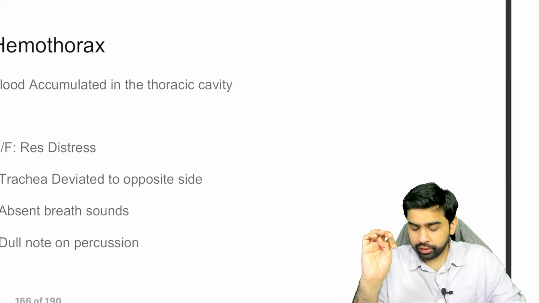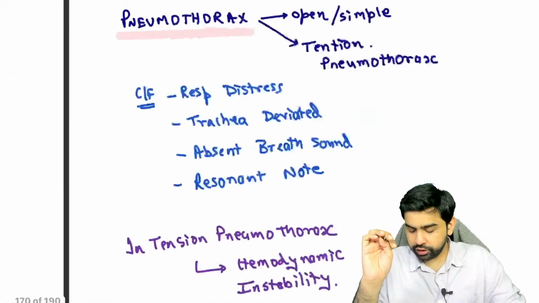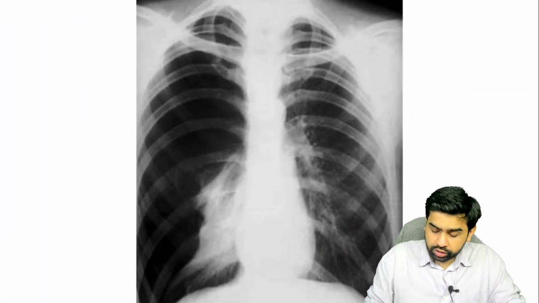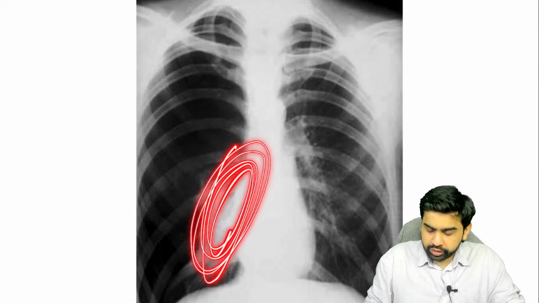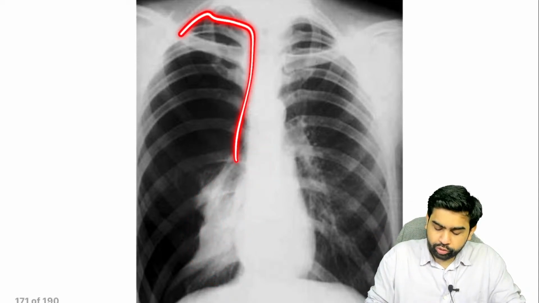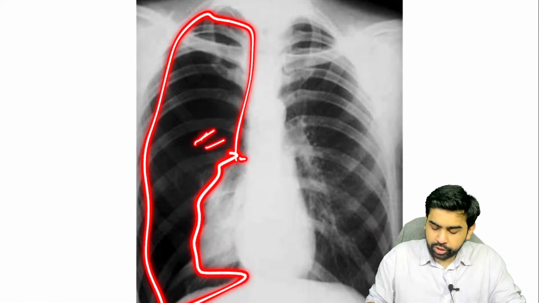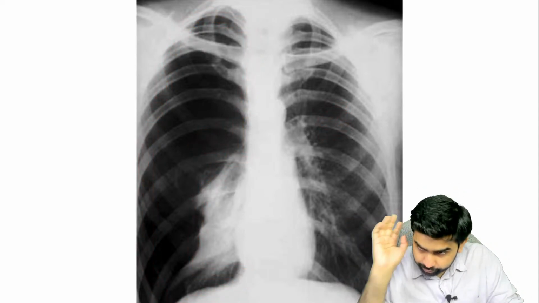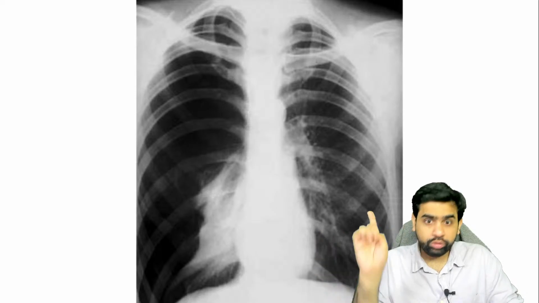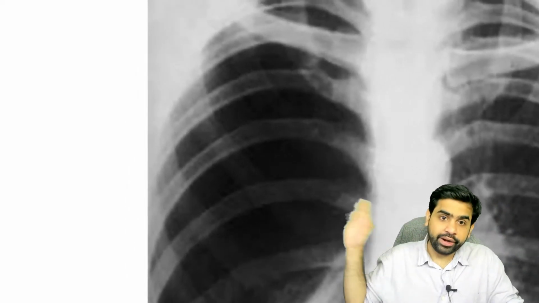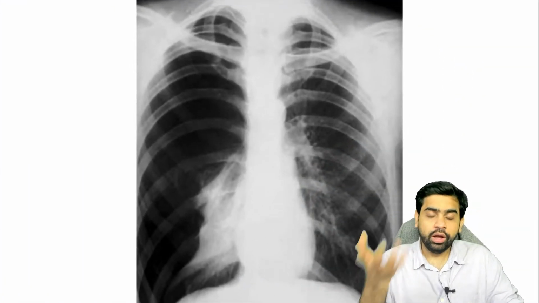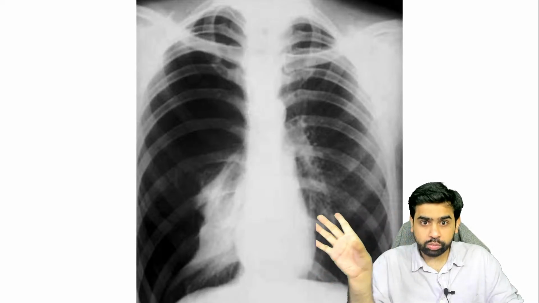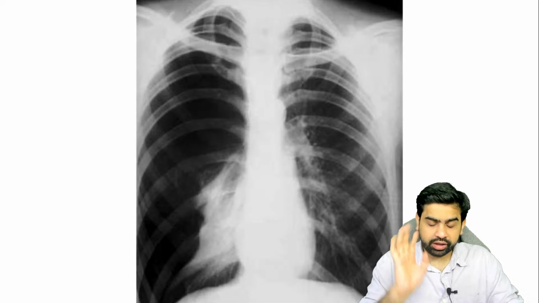Now, in the pneumothorax, the X-ray will be something like this. So what is this, guys? This is a collapsed lung. And I hope you're able to appreciate that this particular part of the lung appears more black as compared to this. Now again, this is one of the very simple images. I'm pretty sure you must be knowing, but if you don't, please try to understand this. This part appears more black as compared to the opposite side. Why so? Because the lung has collapsed, so whatever bronchovascular markings are there, they're not there. So this is an X-ray of a pneumothorax.